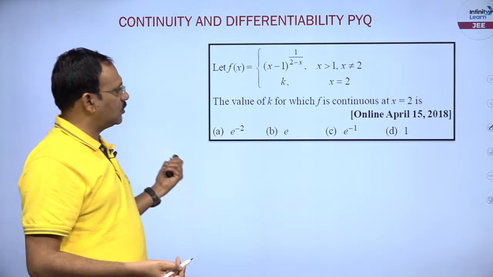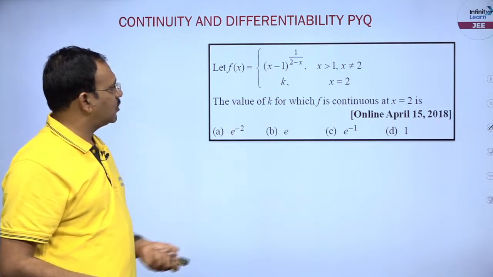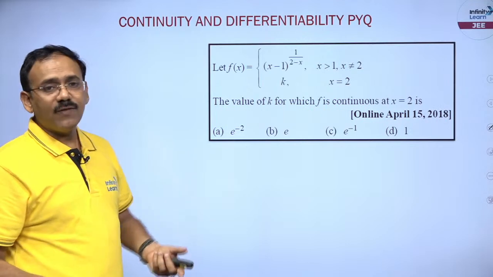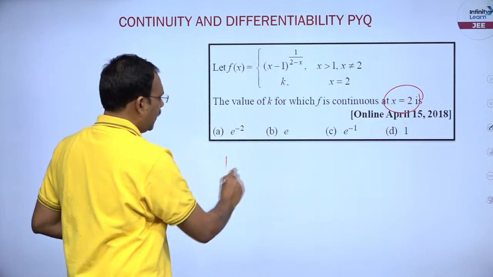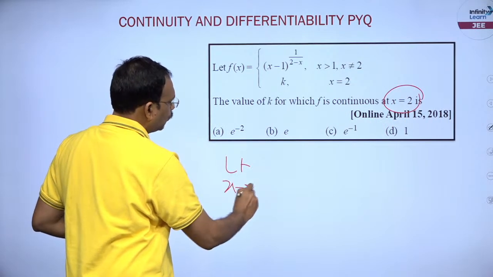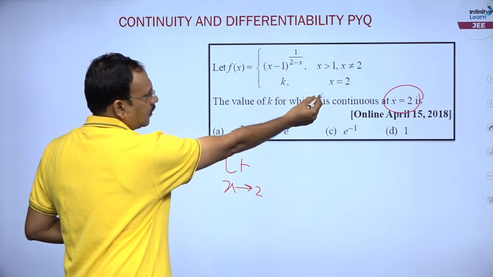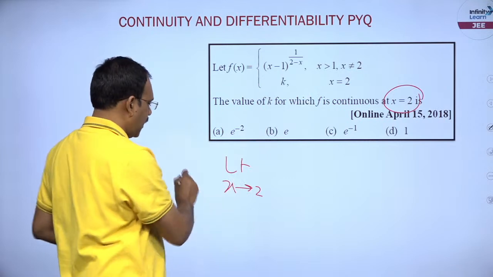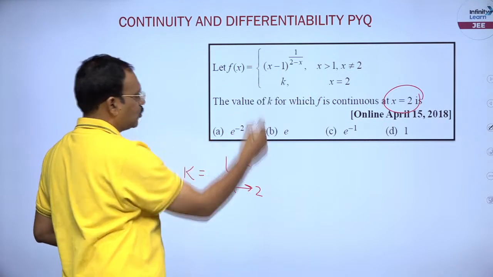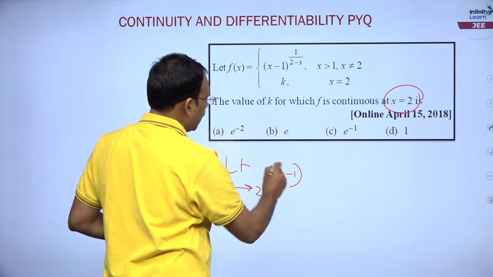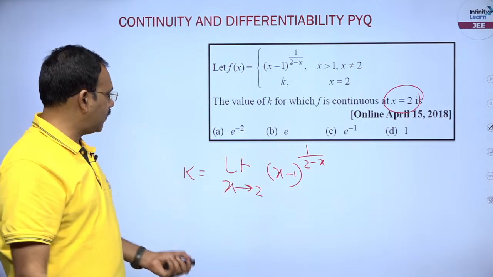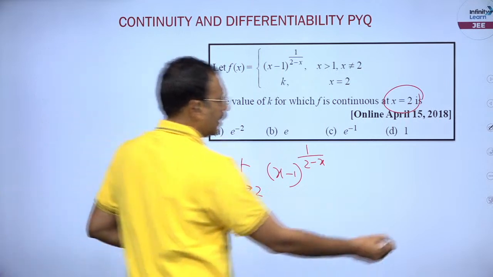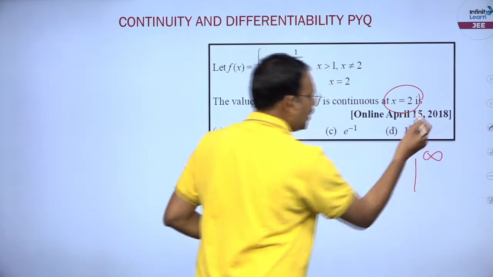Coming back to this question. You see this question, same: the value of k for which the function is continuous at x is equal to 2. Find limit extends to 2, because f of 2 is k, which is nothing but limit extends to 2 f of x, which is x minus 1 power 2 minus x. You see variable power variable, if you put this it becomes like 1 power infinity pattern.